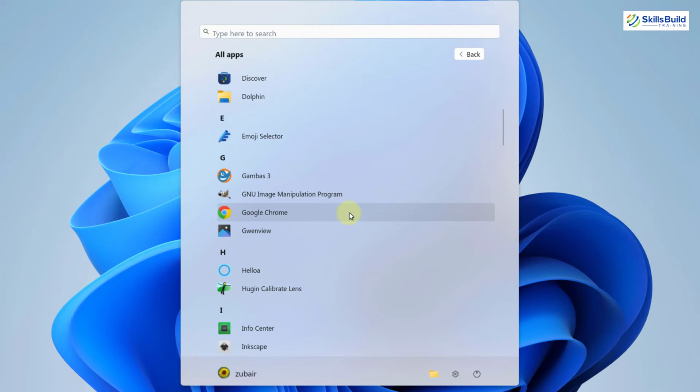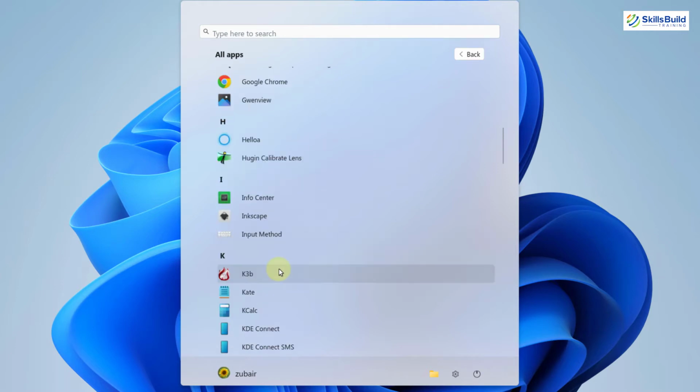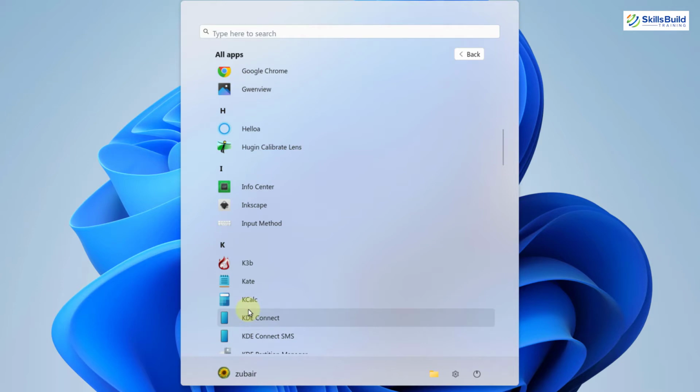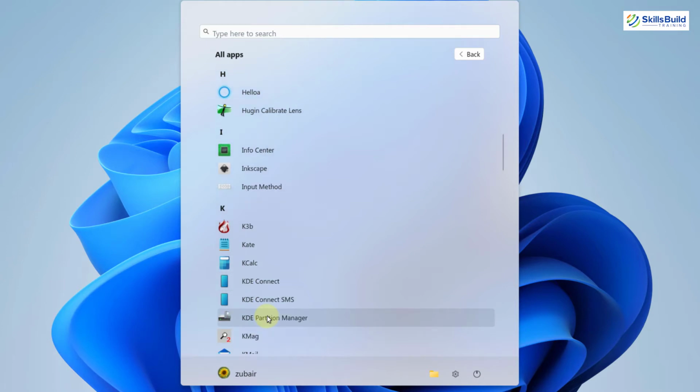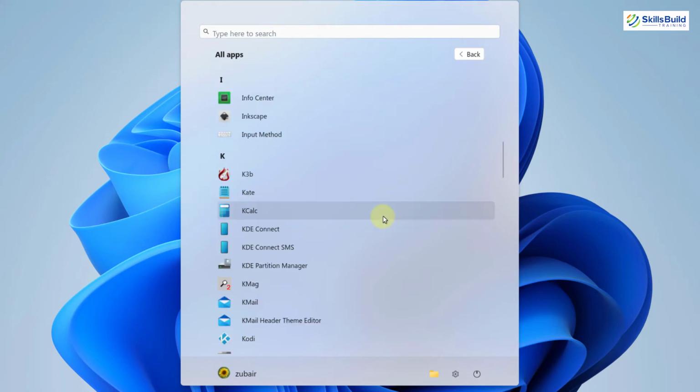Then if you remember, in Windows we have Cortana, and in this particular distribution they have named it Helva, or anything you want to call it. If you scroll down further, we have KCalc, which is basically a calculator. They have changed its name but the icon is again from Windows 11. Here you might be surprised to see that we have KDE Connect, KDE Connect SMS, and KDE Partition Manager. So it means that KDE has a big part to play in this Linux distribution.